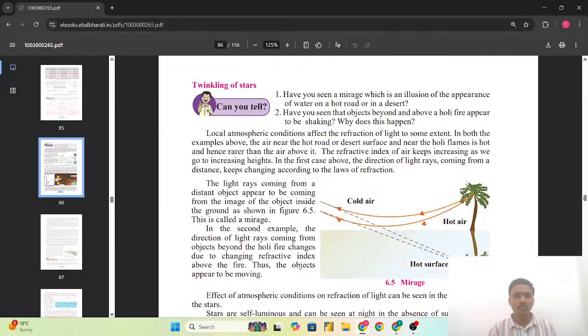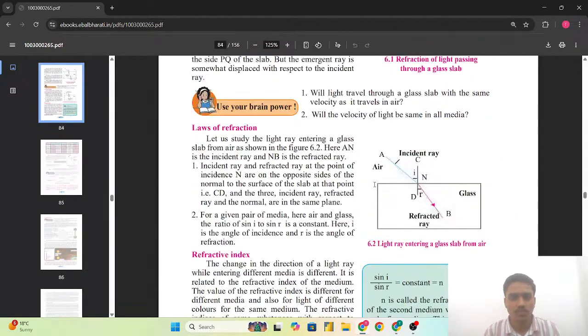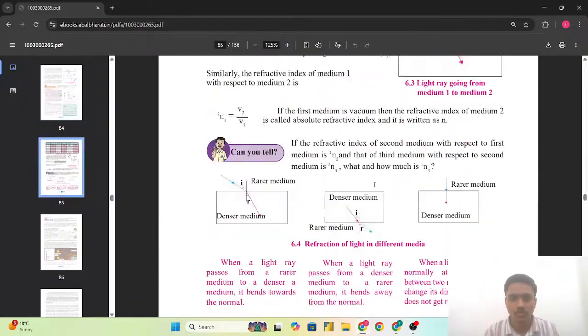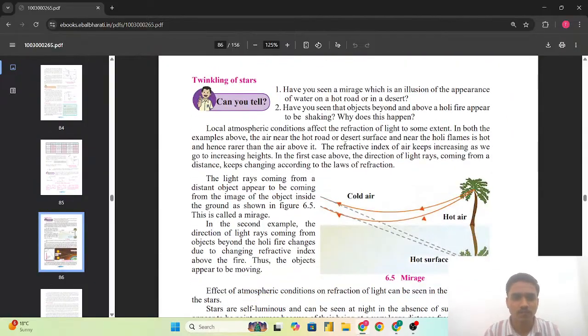So hello everyone. Up to now we have studied refractive index and the rules of how the refraction of light in different media occurs. Now we are going to start with our new topic of this chapter, twinkling of the stars, in refraction of light. So we have asked the 'Can you tell' section: have you seen a mirage, which is an illusion of the appearance of water on a hot road or in a desert?